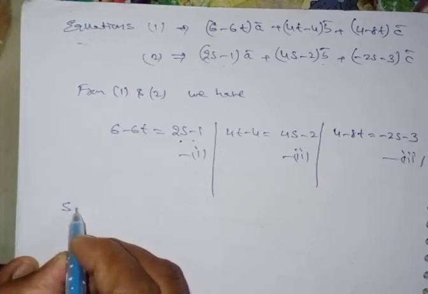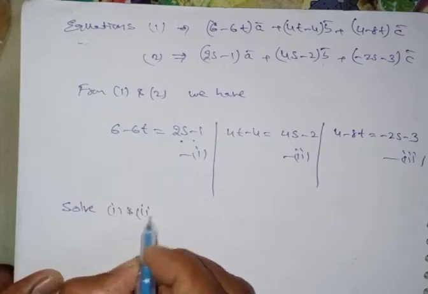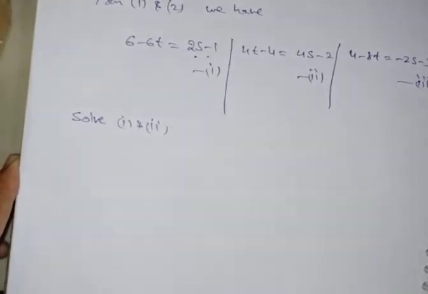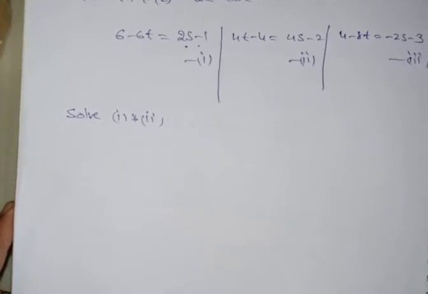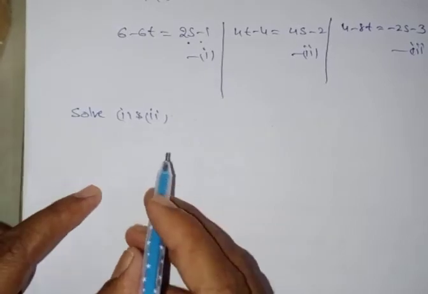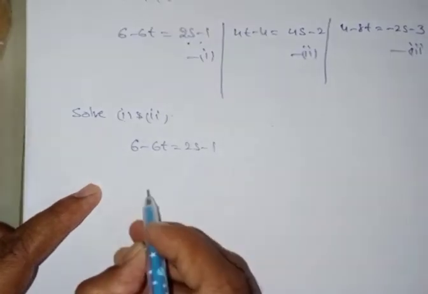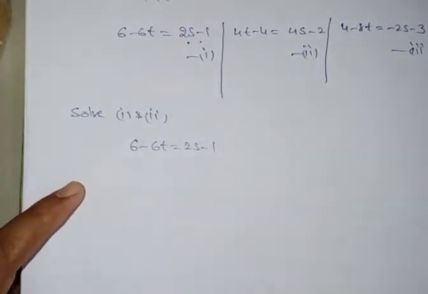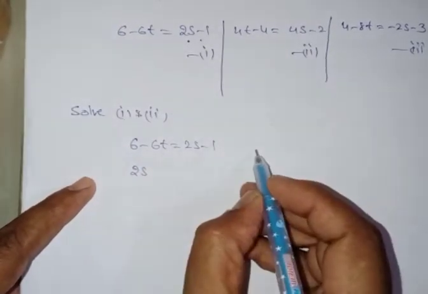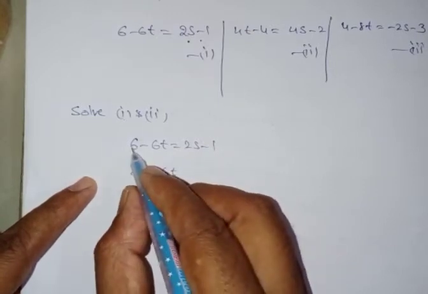Solve 1 and 2. How can I write here? 6 minus 6t minus 2s minus 1 is nothing but 2s. Bring to the right side, plus 6t plus 6 is nothing but minus 6.